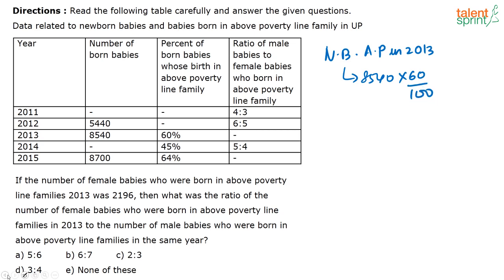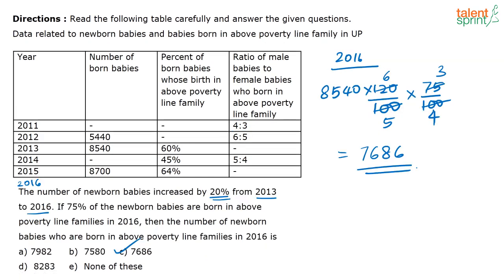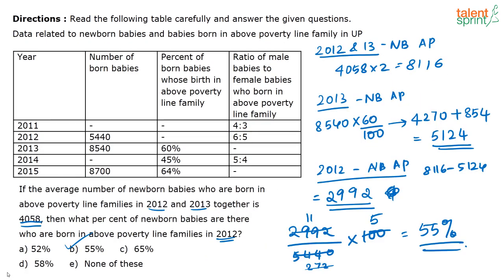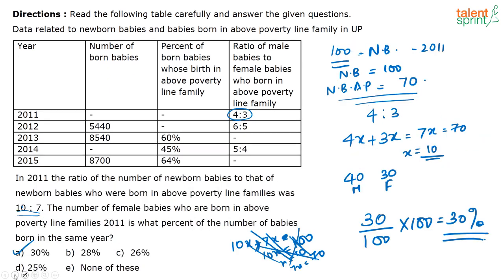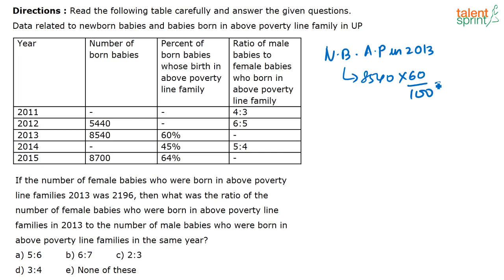If you remember in the first question that we did today, we did the same calculation, correct? See, where did we do this question? Yeah, here. So take the values from there, okay? When you are actually doing it in the exam, no need to sit and recalculate again. So this will be equal to 5124. I'll just explain how we did that there. We just split this 60% as 50% and 10%. So 50% of 8540 we calculated plus added 10% of 8540. We got that as 5124.